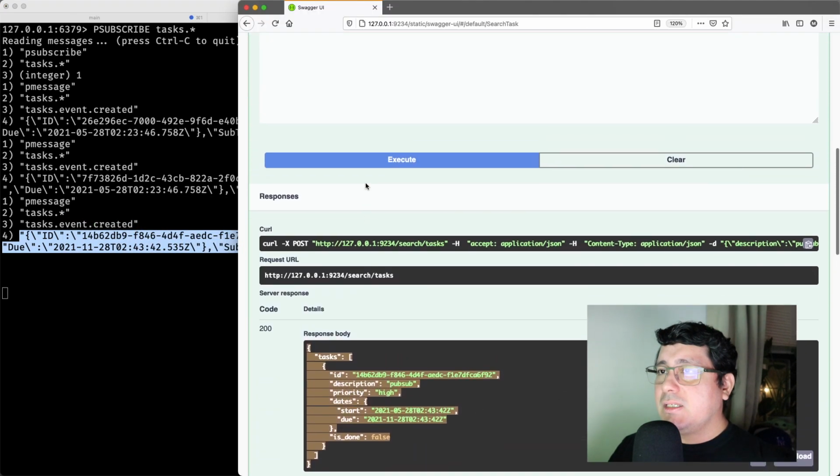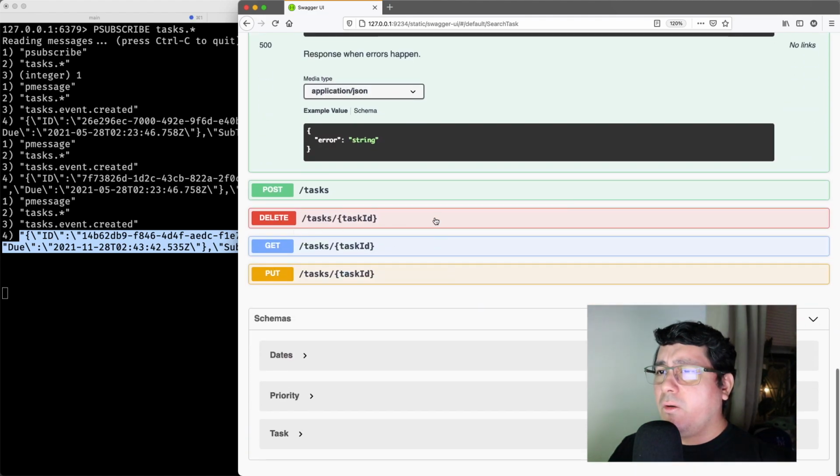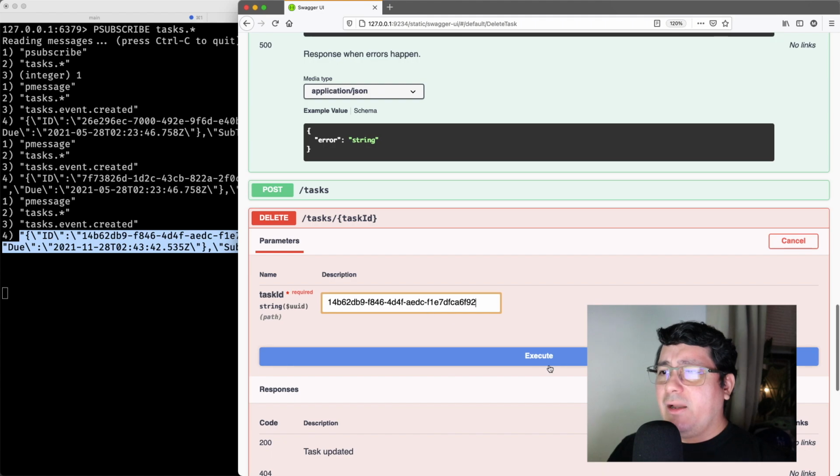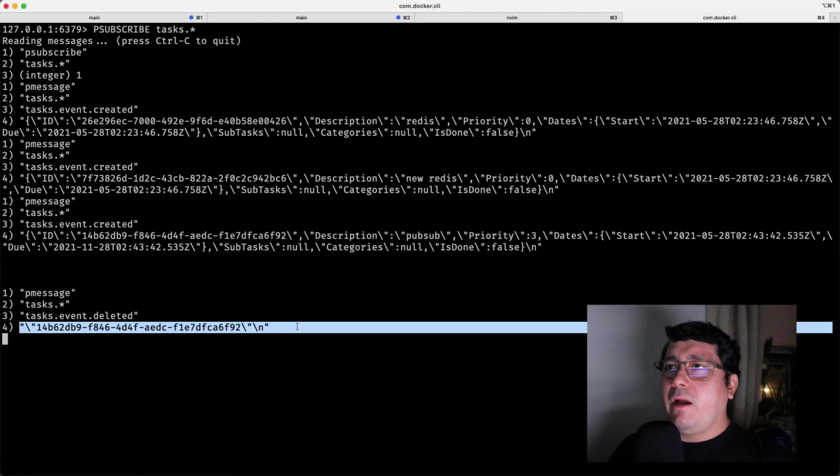Another way to see it is if I go and modify this, you will notice the value will be showing up on the left side. If I take the ID and then I delete it, I will be receiving a message as well that says, hey, the value was deleted. And this is compared to the previous episodes with Kafka and RabbitMQ.